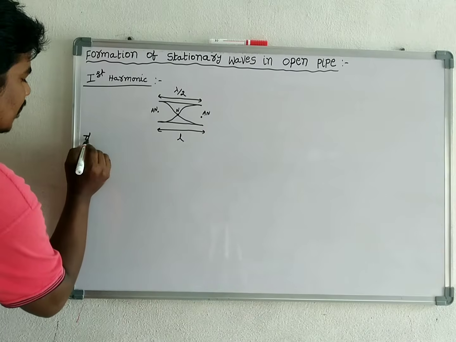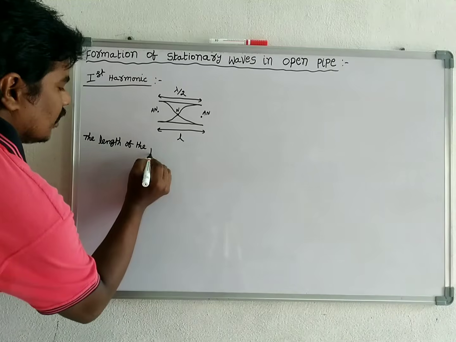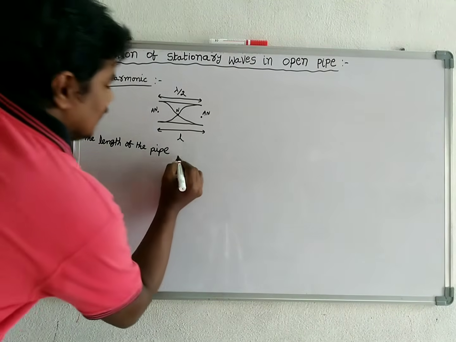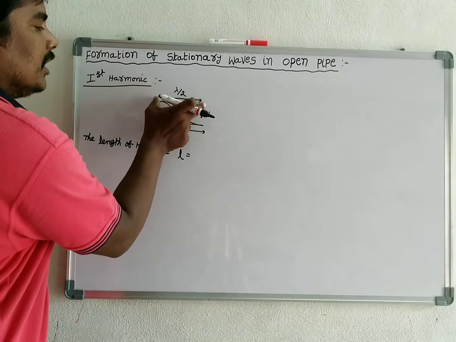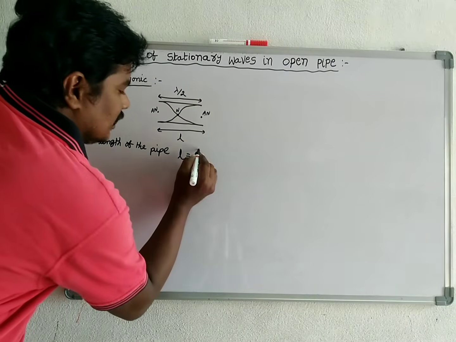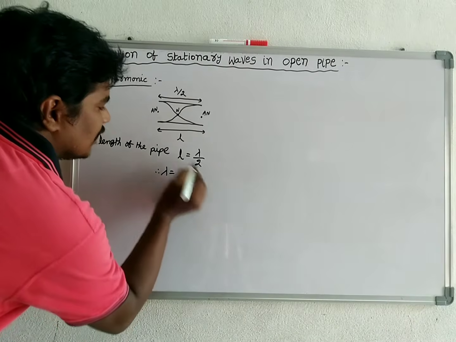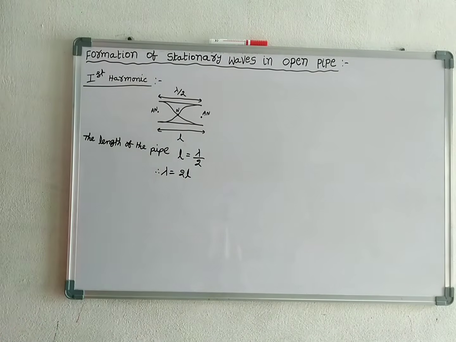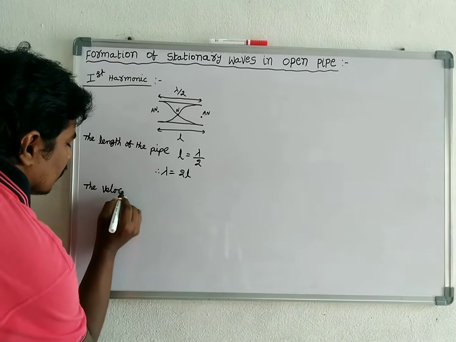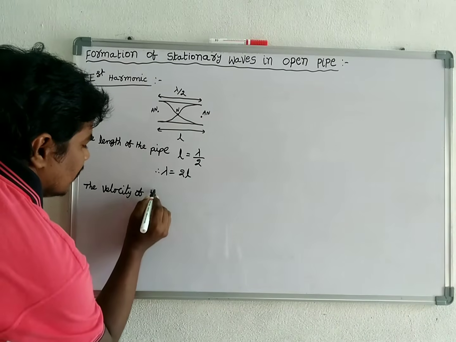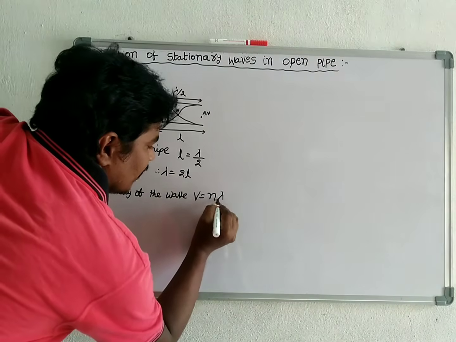Now, the length of the pipe. L, the length of the pipe, is equal to the distance between two antinodes, that is lambda by 2. Therefore, lambda is equal to 2L. The velocity of the wave, V is equal to n lambda.